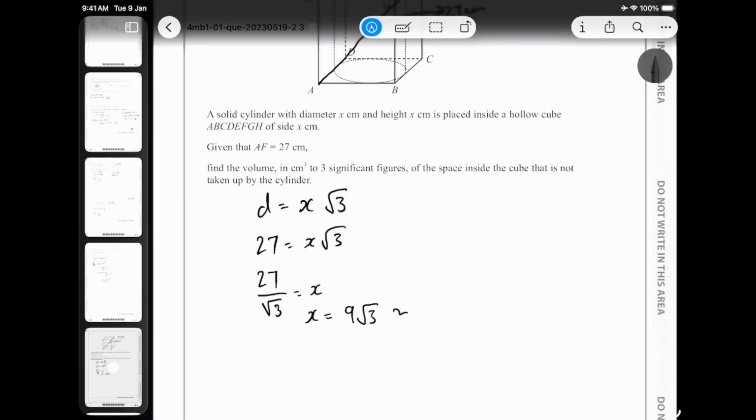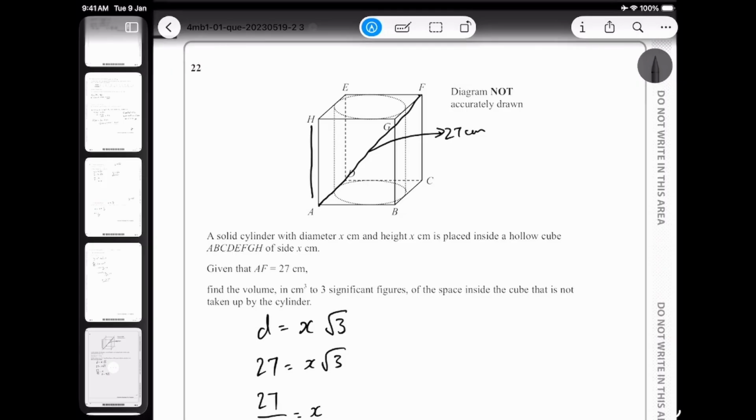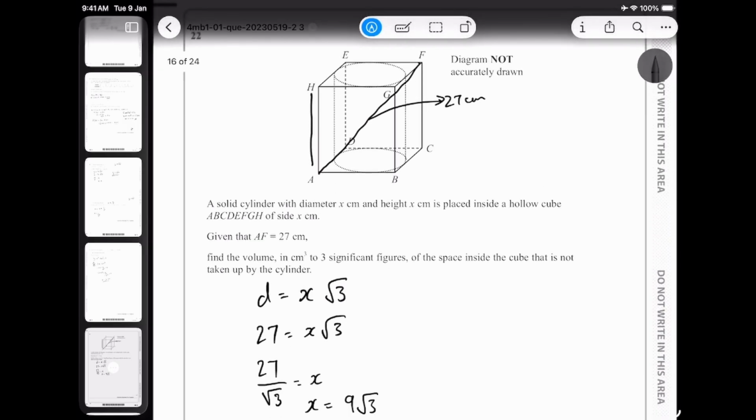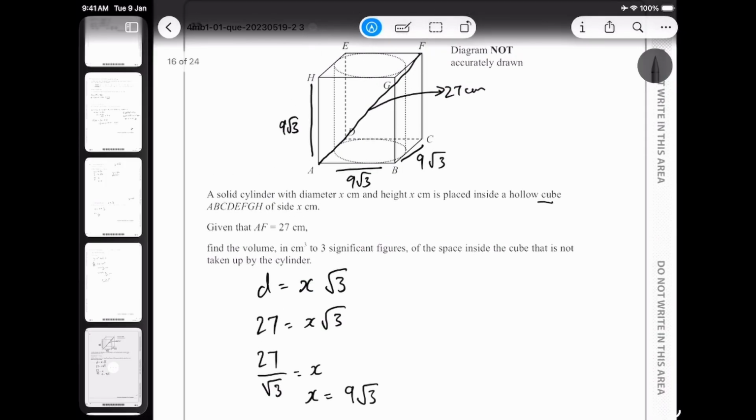Okay, and we can approximate this and get a value, but let's try to keep it as a whole. Let's not mess around. Now, what does this information tell me? They have told us that the cylinder is placed in a cube, so I know all of these sides are 9 root 3. By the way, this diagonal formula can only be used when you are using a cube, and this question cannot be solved if you do not know the diagonal formula. So the diagonal formula is quite important.